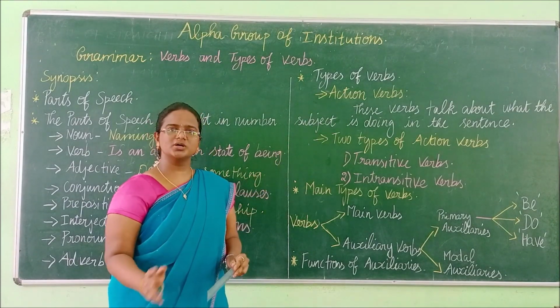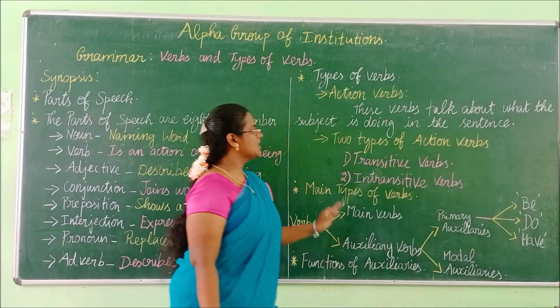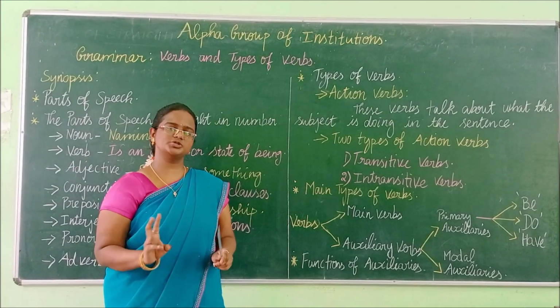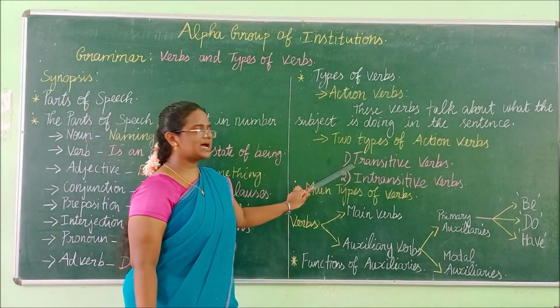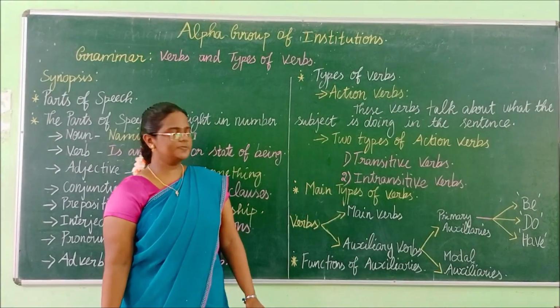Next we are going to learn about 2 types of action verbs. In other words, action verbs are further subdivided into 2. First one is transitive verbs and the other one is intransitive verbs.